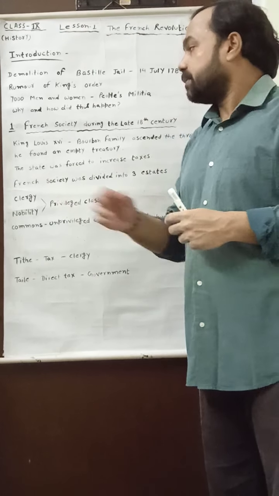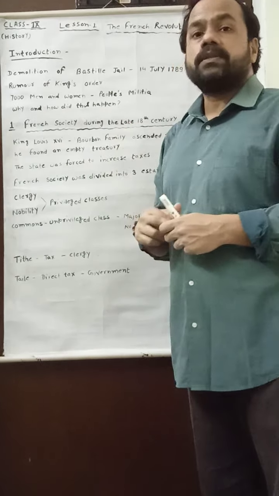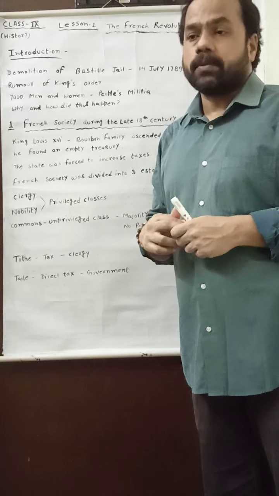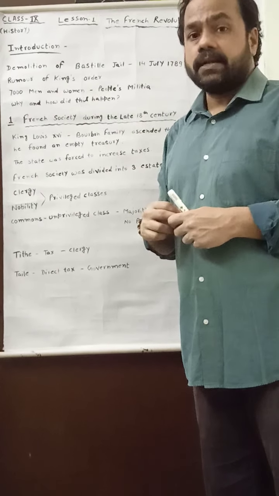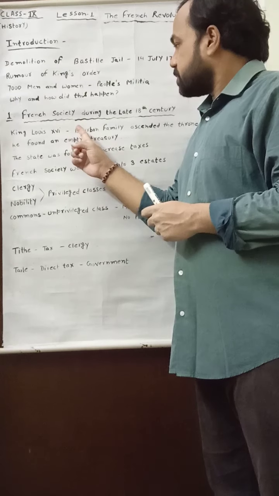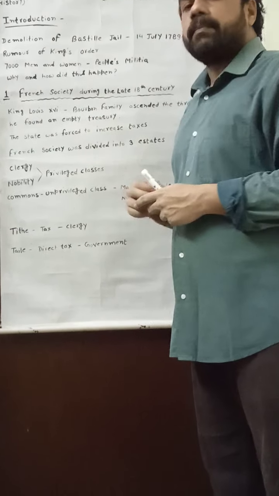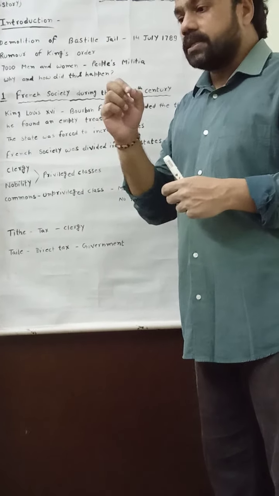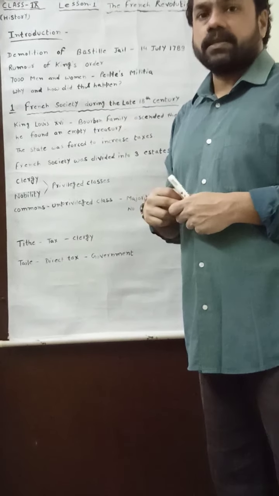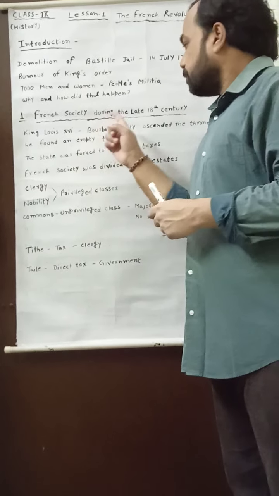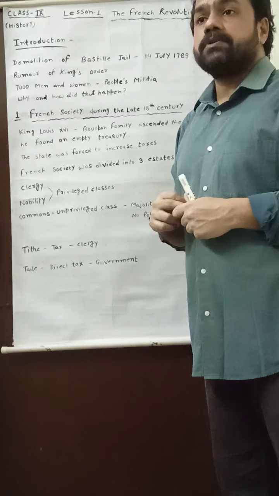Means at that time France was running with an economic crisis. And one more thing: King Louis XVI was related with which family? The Bourbon family.